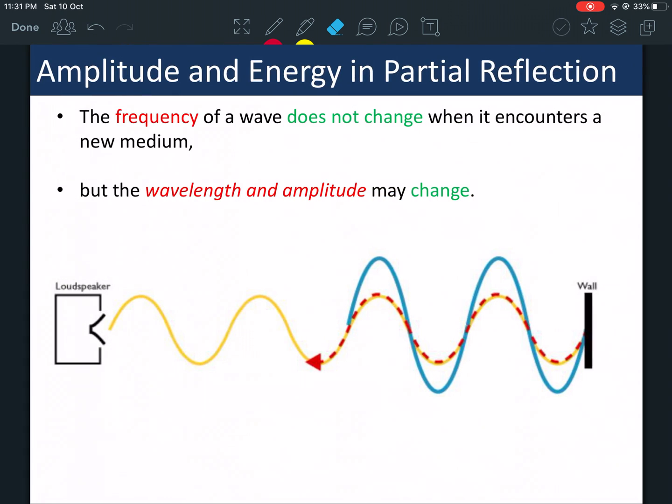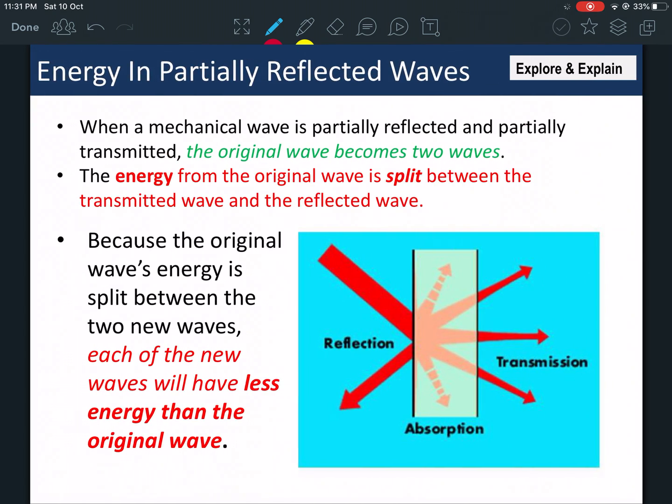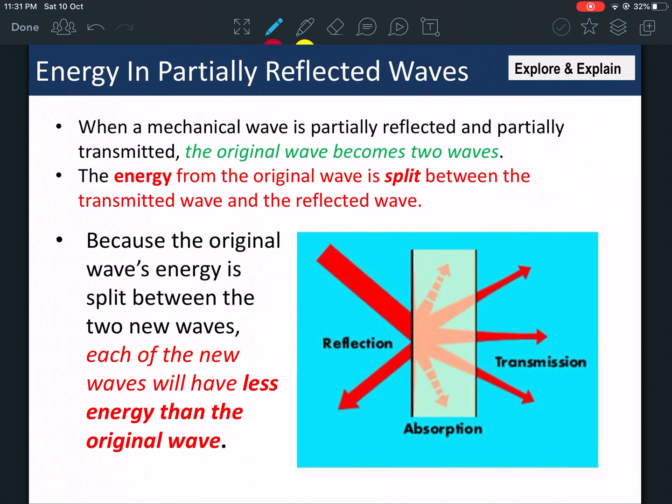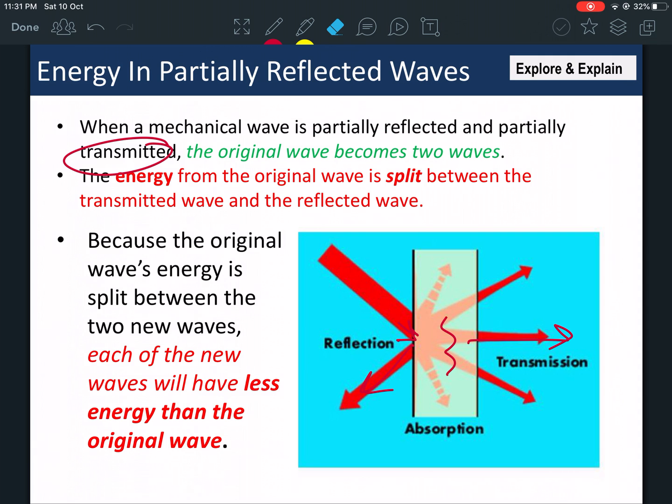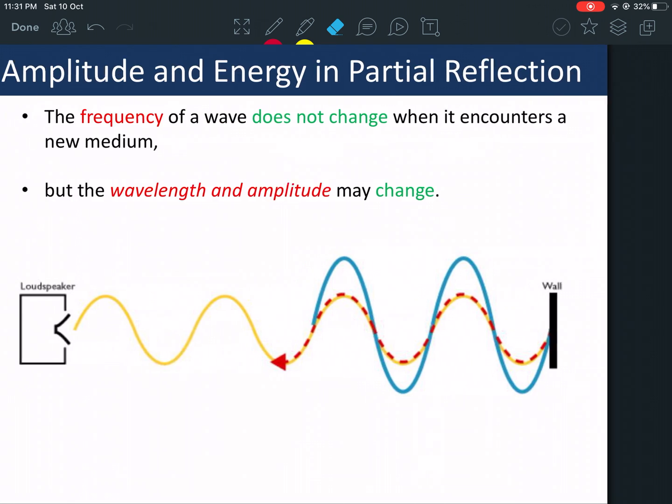Okay, the frequency does not change when it encounters a new medium. The wavelength and amplitude may change. Okay, you can know that. This is called when the sound wave hits and some of it is reflected, some of it is absorbed, and some of it is transmitted. It's called partially reflected, partially absorbed, and partially transmitted. Okay, that's the most important part that I need you to know in this part of the lesson.